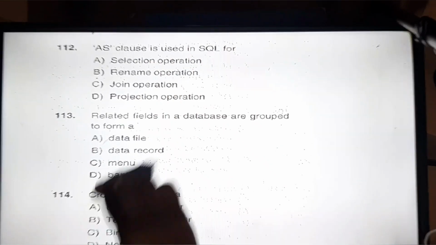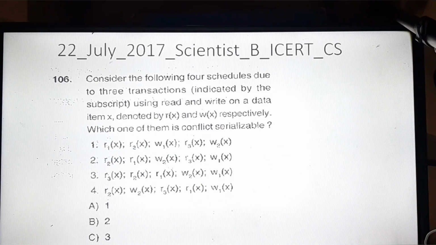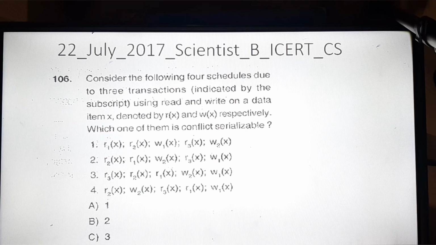Now we will look at the next question. This question has been asked: consider the following 4 schedules due to 3 transactions indicated by the subscript, using the read and write on data item X denoted by Rx and Wx respectively. Which one of them is a conflict serializable schedule? Okay. Now we have to understand this. How do we understand conflict serializable? This is a very important question we should understand.